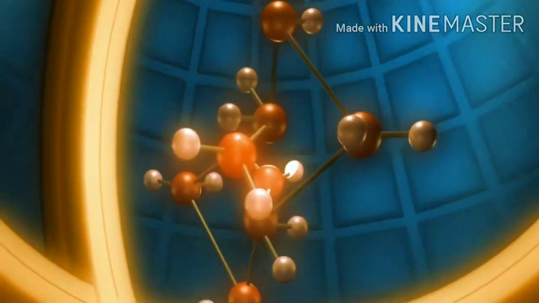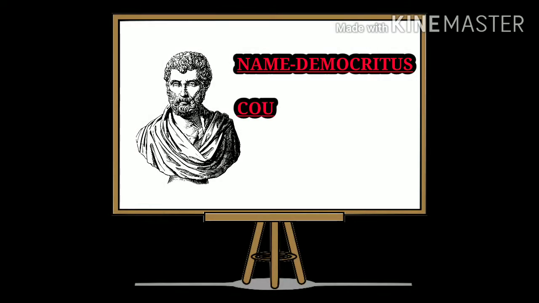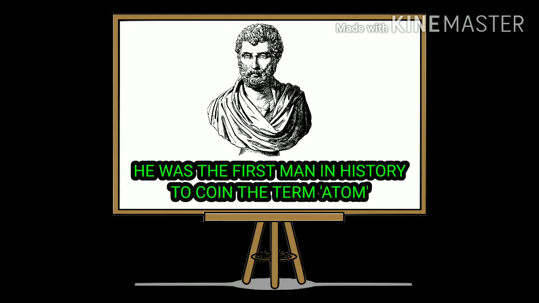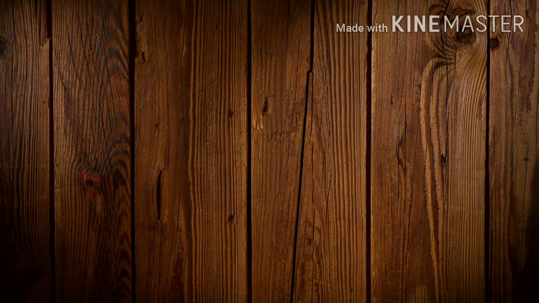To clearly understand what is an atom and how it will look like, let's go back in time. In 400 BC, a Greek man named Democritus proposed the concept of atom. He was the first man in history to coin the term atom. But how did he get to the idea about atoms?